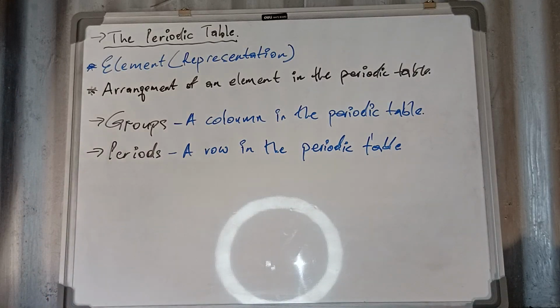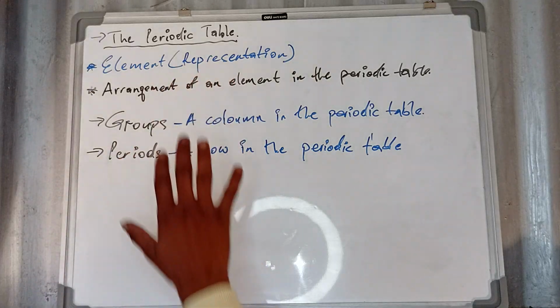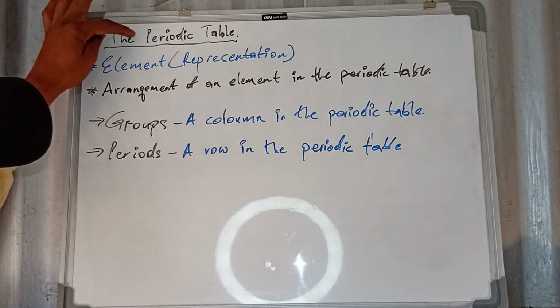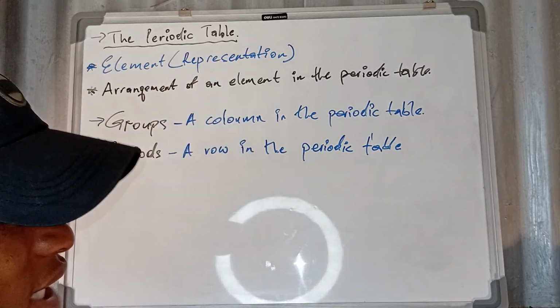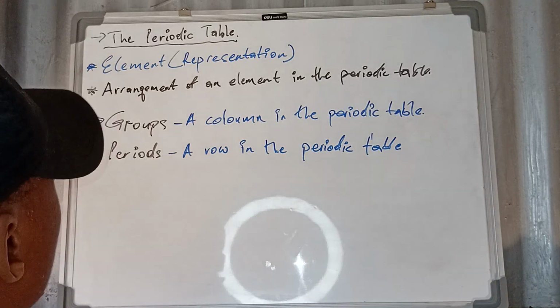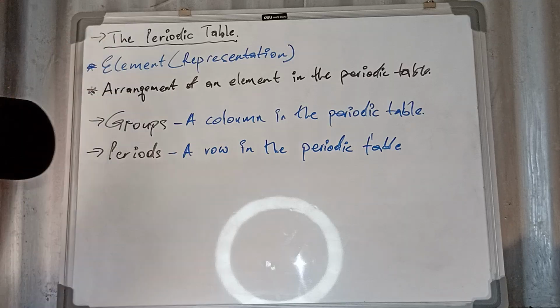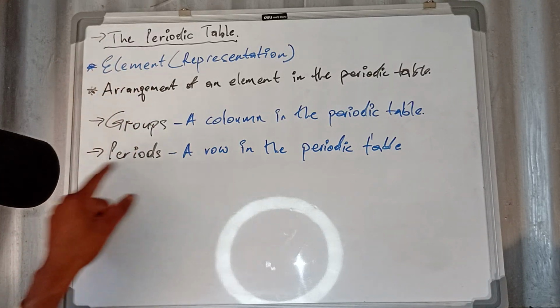Okay, so now what you need to understand, you have just seen the periodic table. You will have to have your own periodic table so that you can see it, but I will display a certain periodic table so that you can know what is a periodic table. As much as you know that a periodic table consists of many types of elements, an element is a pure substance that is made up of only one type of atom that cannot be split into simpler substances. And then the arrangement, how do you find the elements? You're going to focus on the groups and you're going to focus on the period.